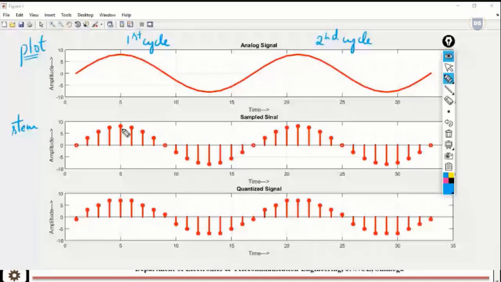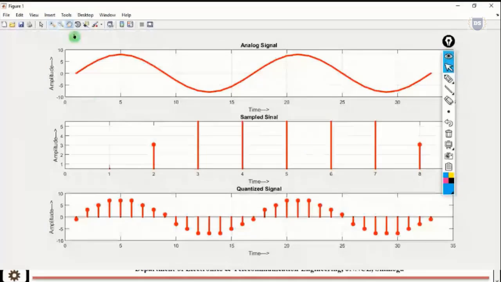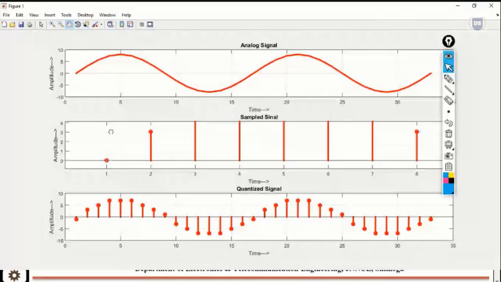You can see how many samples I have within a single period. I have 16 samples for a single period and 16 more for my second period over here. And in our third plot, this is the quantized output. Here if I zoom in, this hand mark you can see is the span tool, so I can adjust this.